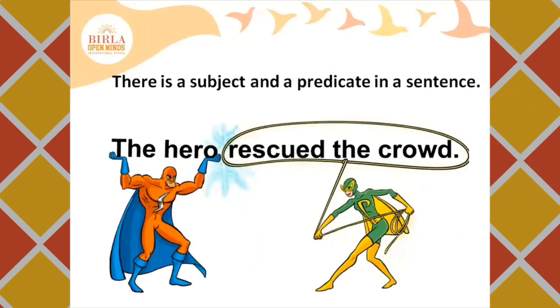There is a subject and a predicate in a sentence. The hero rescued the crowd. The hero is the subject. Who is being talked about in the sentence? The hero. So, the hero is the subject. What is the sentence about? It is about rescued the crowd. So, it is a predicate.